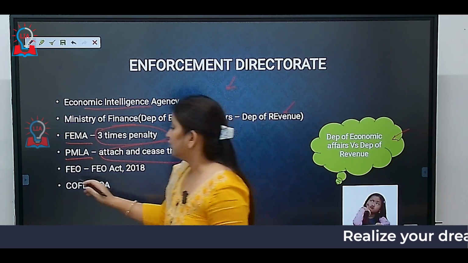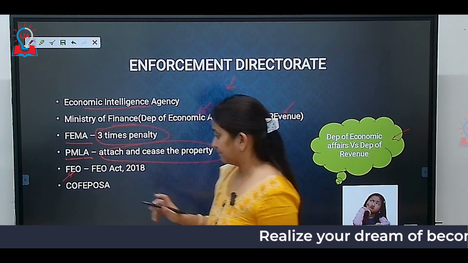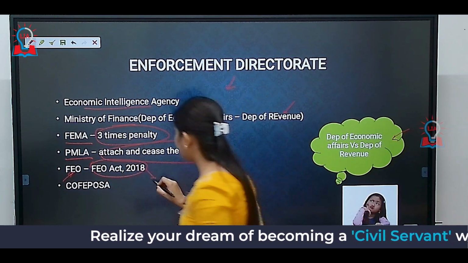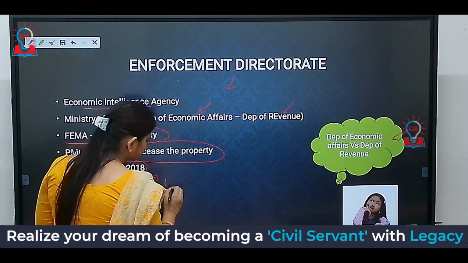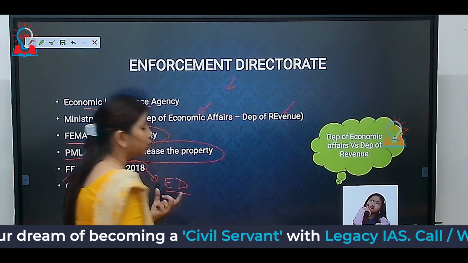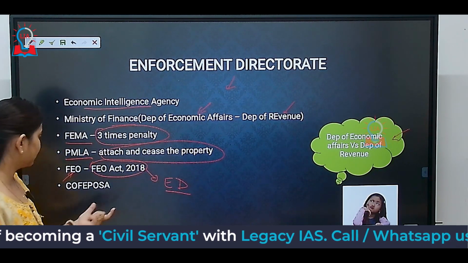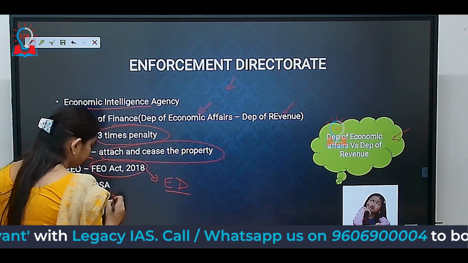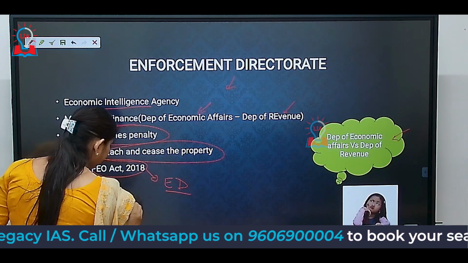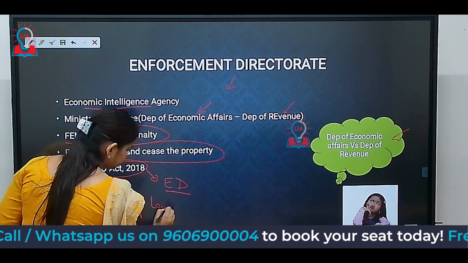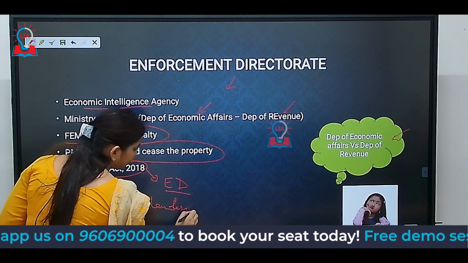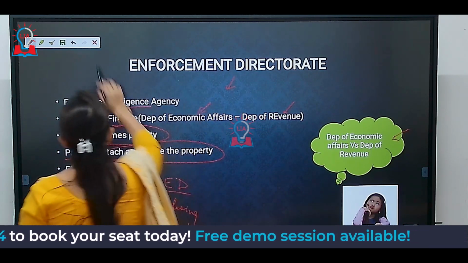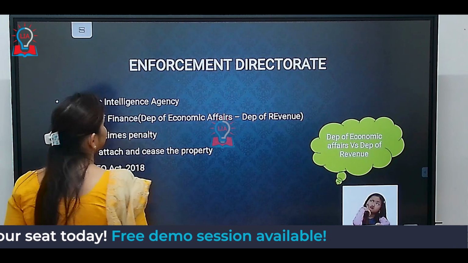Plus, the Fugitive Economic Offenders Act also provides powers to the Enforcement Directorate to declare who is a fugitive economic offender. Plus, COFEPOSA, which also talks about money laundering, also gives powers to the Enforcement Directorate. So that was related to the prelims part of this.